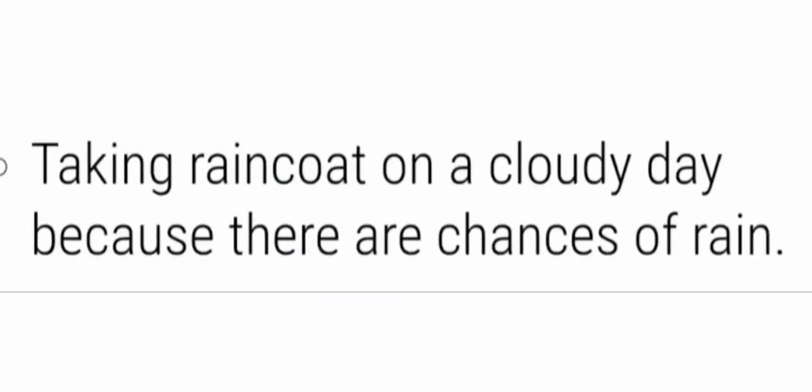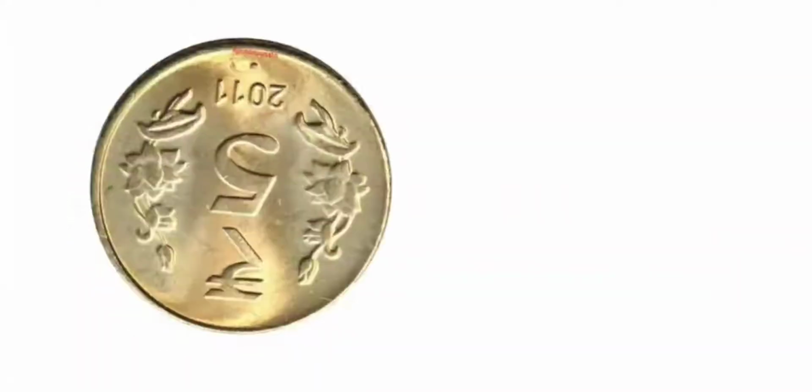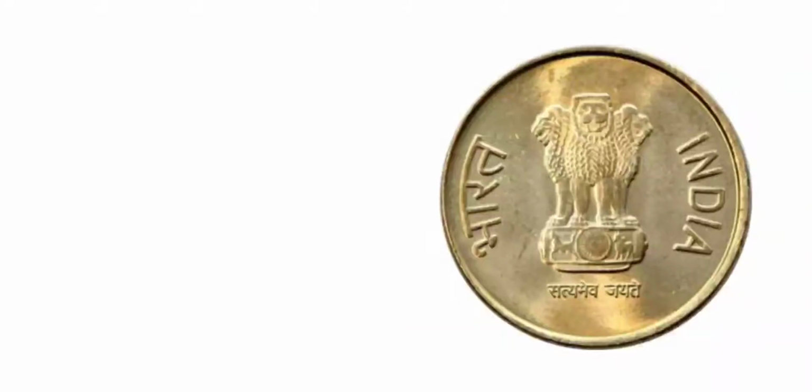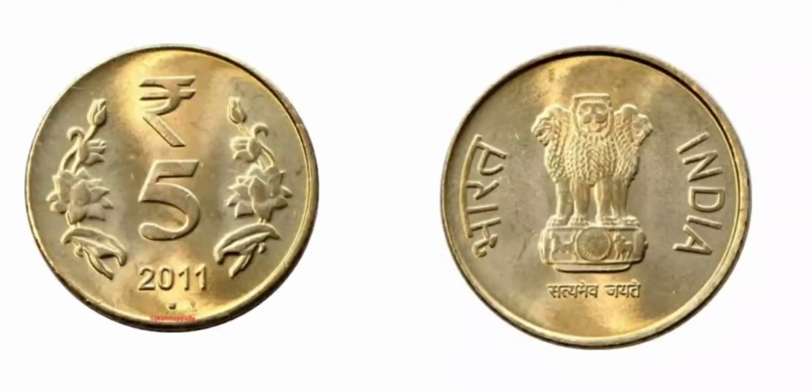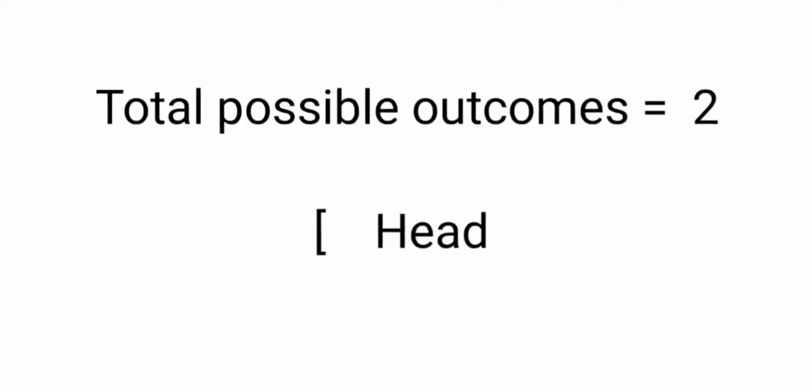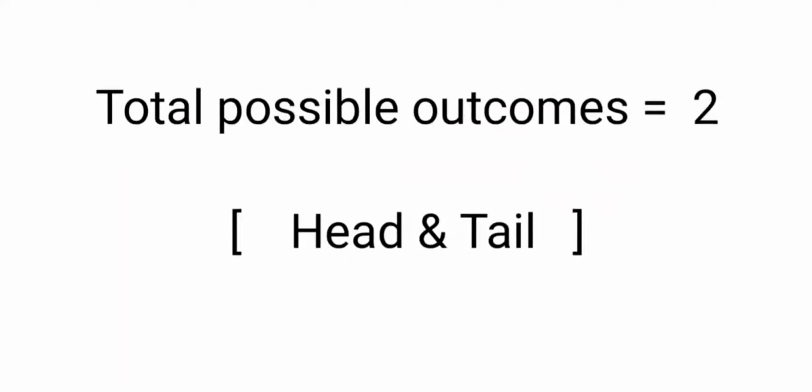First, let's discuss chance. In a rainy season there may be chances of rain or not. Taking a raincoat on a cloudy day is because there are chances of rain. Suppose I flip a coin, there may be chances of head or tail. So the total possible outcomes here is 2, head and tail.